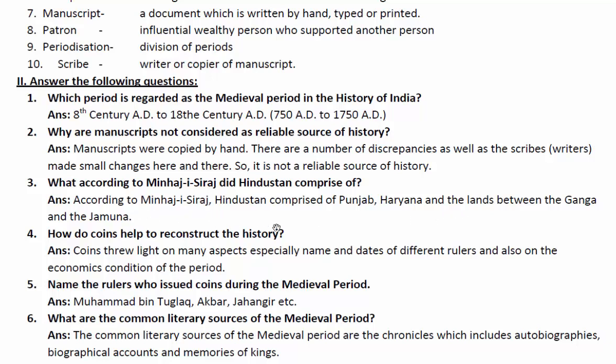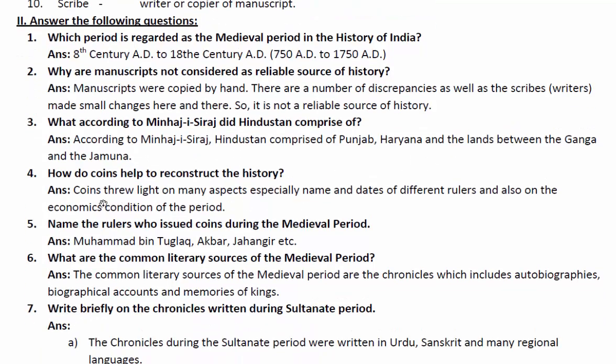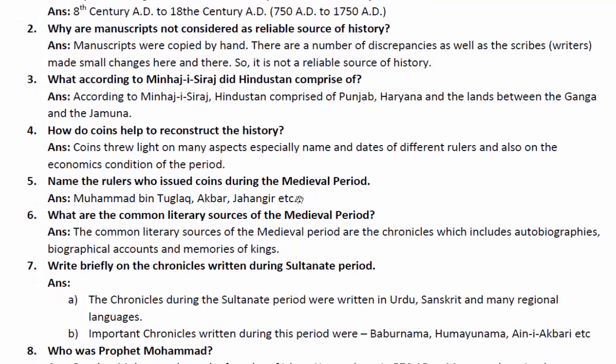How do coins help to reconstruct the history? Coins throw light on many aspects. This is a very reliable source of history, especially for names and dates of different rulers, and also for the economic condition of the period. Name the rulers who issued coins during the medieval period: Muhammad bin Tughlaq, Akbar, Jahangir, and many more. These are some of the names who issued coins during the medieval period.